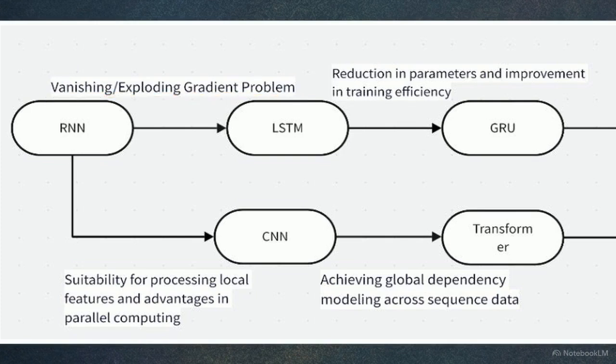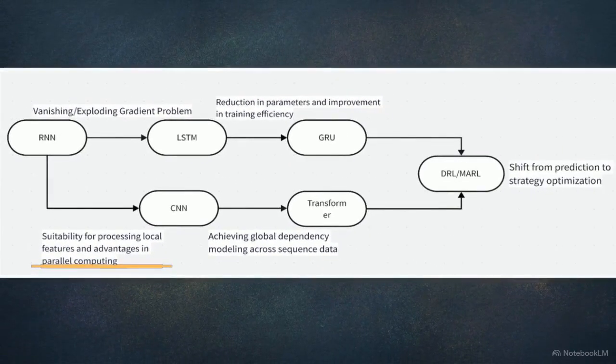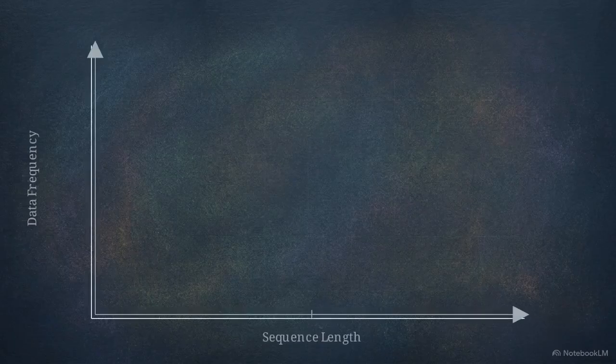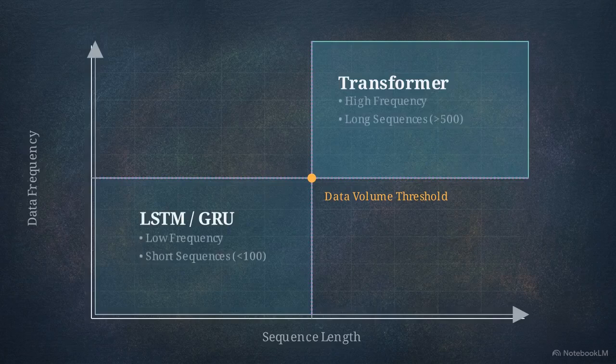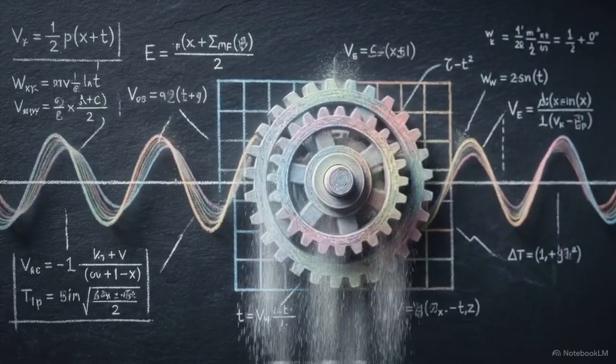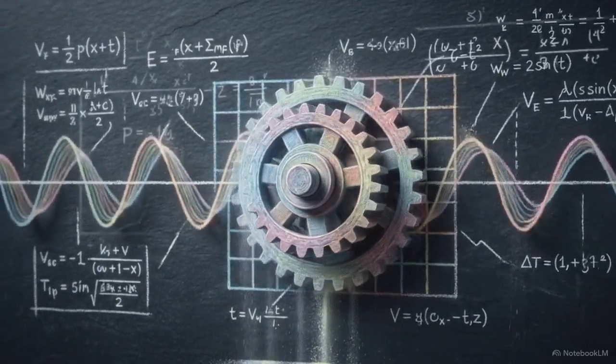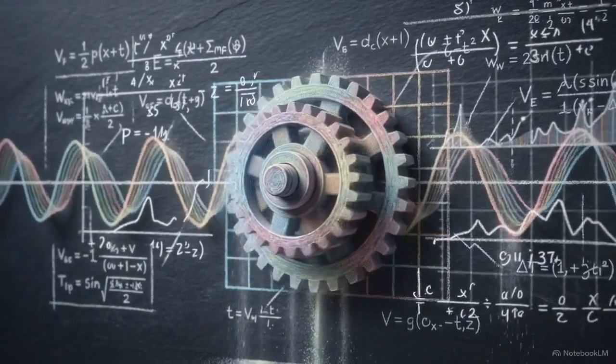The lower branch shows convolutional neural networks, which laid the groundwork for processing local features, eventually leading to the transformer and its ability to model global dependencies. To understand why elite trading desks still rely on both branches, we have to define the exact mathematical boundaries where each of these final nodes actually wins. Successful quantitative strategy design requires matching algorithmic properties to data frequency and constraints, not just deploying the newest technology.